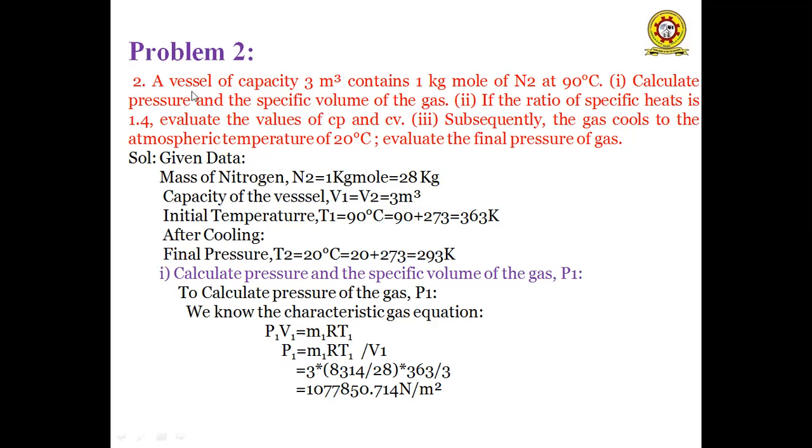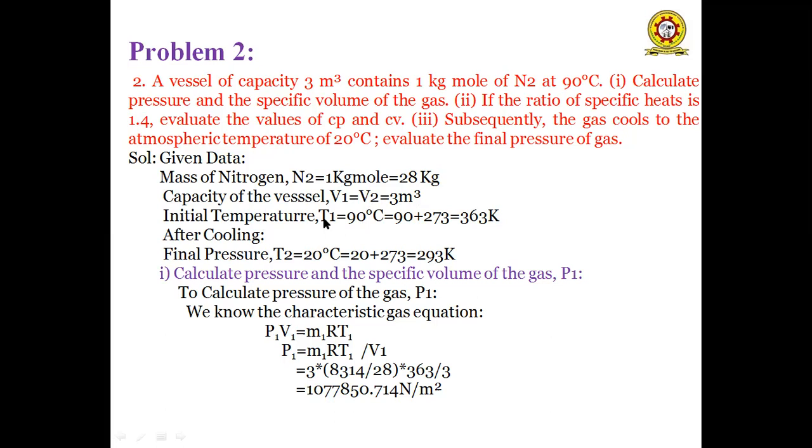From this problem, the given data is the mass of the nitrogen gas N2 is equal to 1 kg mole. So 1 kg mole of nitrogen represents 28 kgs, that implies 28 kg. So the capacity of the vessel V1 is equal to 3 meter cube. Here we are assuming that the vessel capacity remains constant when the temperature reduces from 90 degrees centigrade to 20 degrees centigrade. So initial volume becomes final volume, that is V1 is equal to V2 is equal to 3 meter cube.